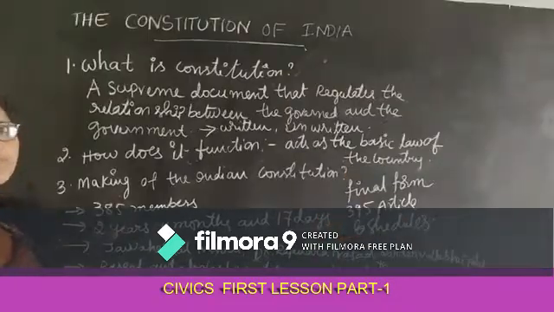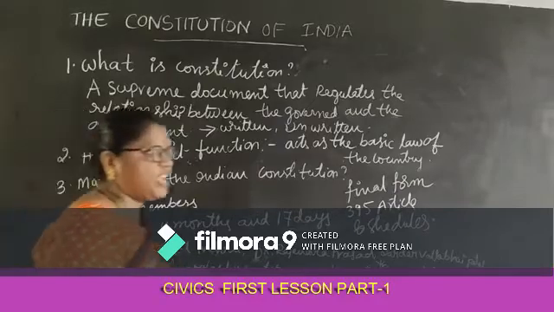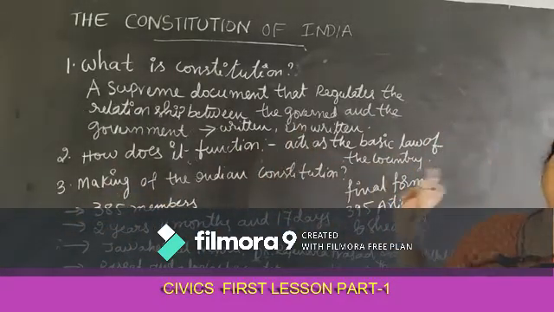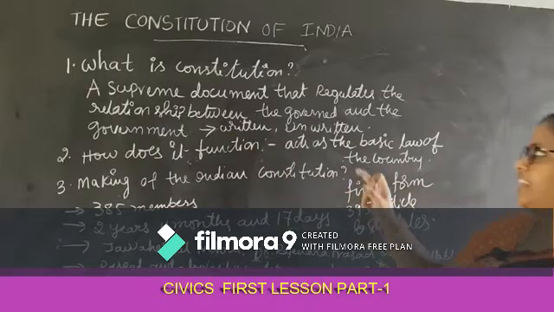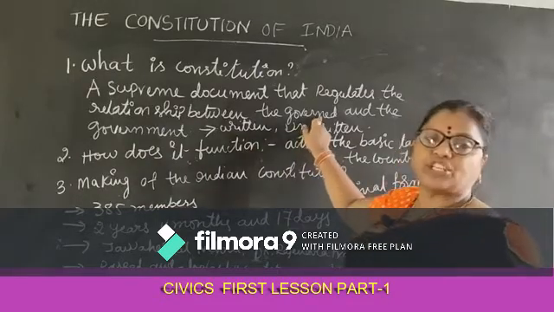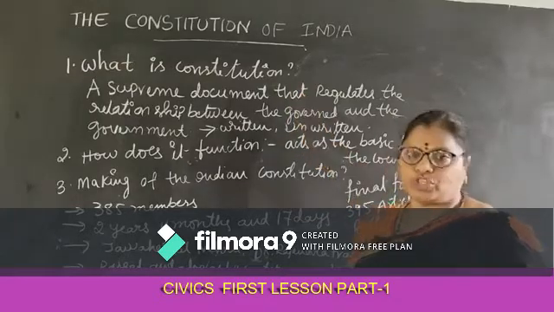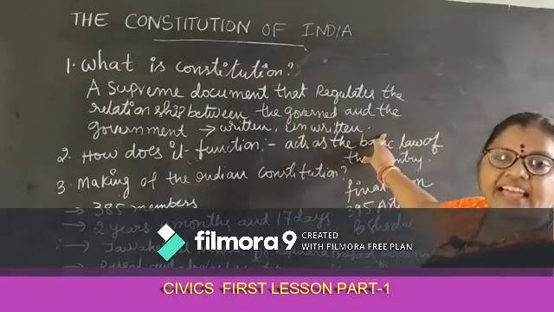So once again, see children, what is a Constitution? A supreme document that regulates the relationship between the people and the government is known as the Constitution. How does it function?